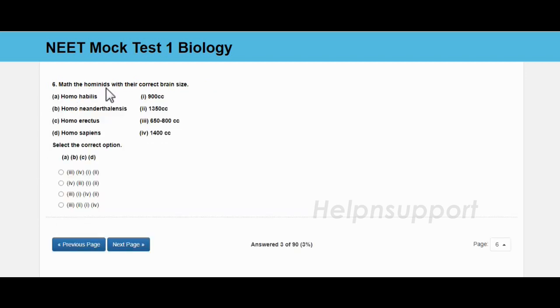Map the hominids with their correct brain size. Homo habilis, Homo neanderthalensis, Homo erectus, Homo sapiens. For Homo habilis, the match is 650-800 cc. For Homo neanderthalensis, the match is 1350 cc. For Homo erectus, the match is 900 cc. For Homo sapiens, the match is 1400 cc. And the answer is option 4.